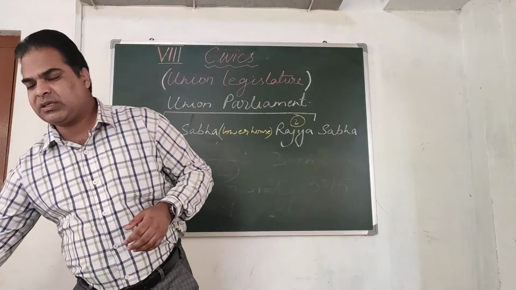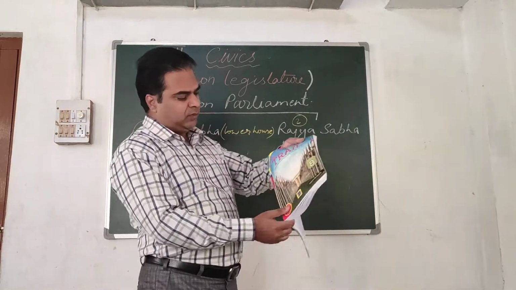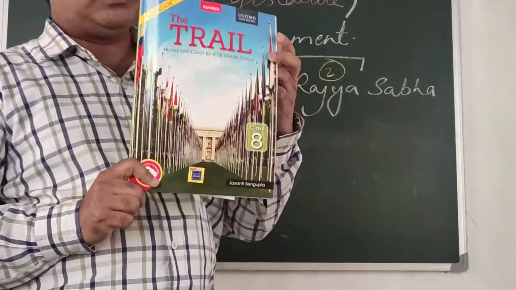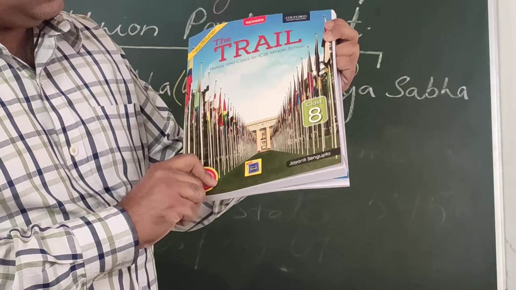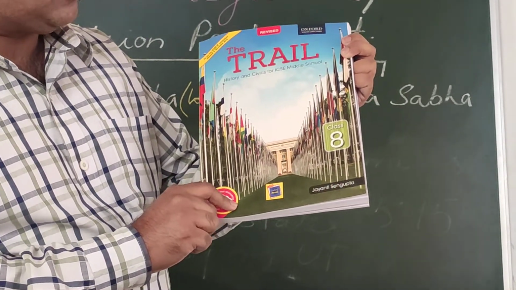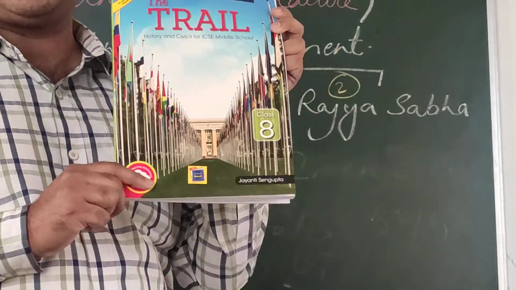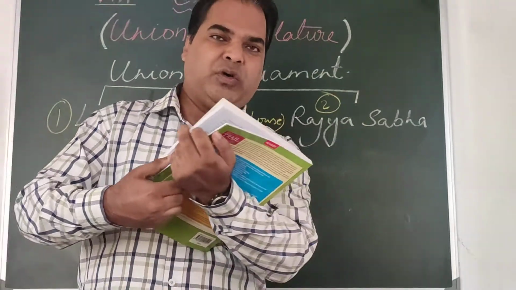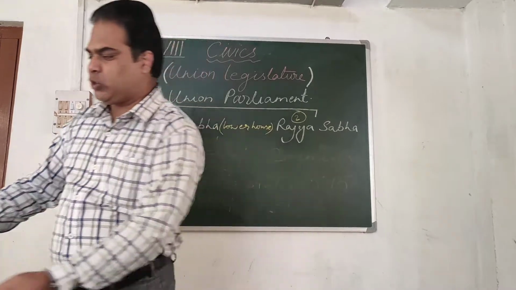So before I come to the topic, I would like to show you the book, The Trial. This is your book prescribed by the school. It is written by Jayanti Sen Gupta. The Trial in History and Civics for ICSE Middle School, Oxford University Press. You will get this book very soon when the lockdown gets over.